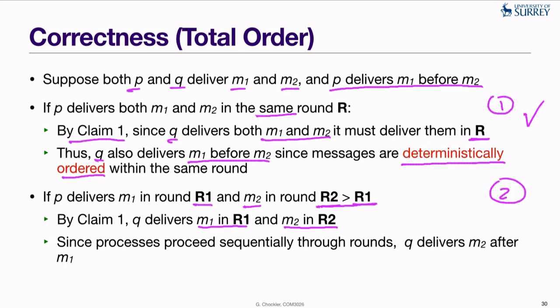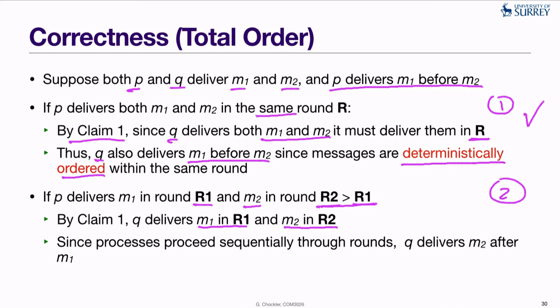And by the way the algorithm operates, and we discussed that in the previous slide, a process won't proceed to a later round before it's completely finished. It means that it has delivered all the messages that have been decided in the current round.